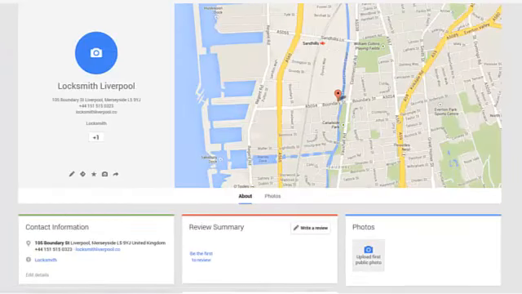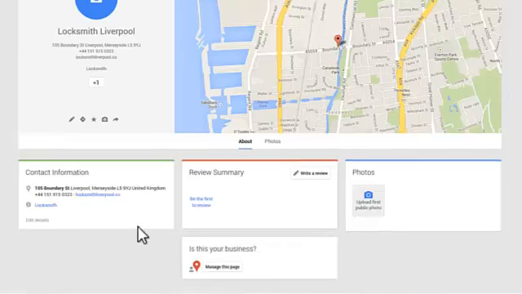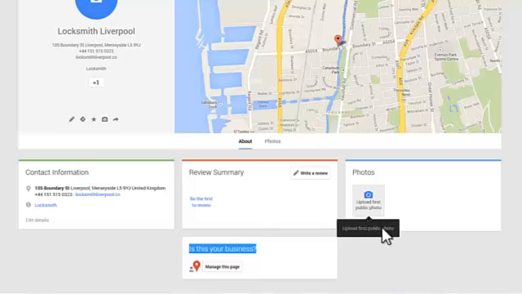Locksmith Liverpool, it's got a map. But if I scroll down, you'll see it's only got some very basic information, no reviews, no photos, and down here it says, is this your business? And that means that it hasn't been claimed either. So the actual owner of this business hasn't set up their own Google Plus page for SEO. So again, another opportunity. This is something that you could do as part of your local business offering.